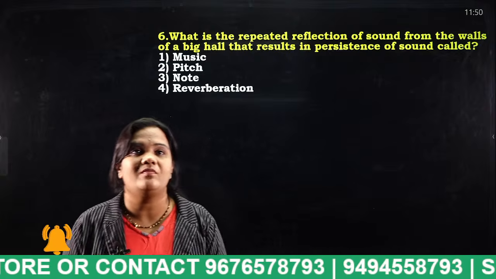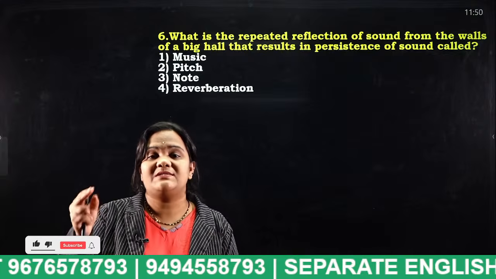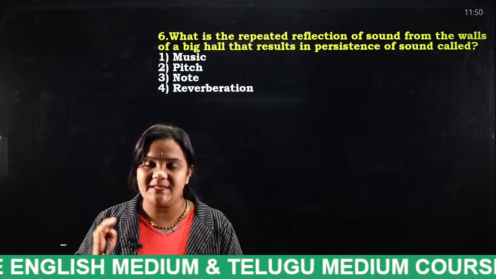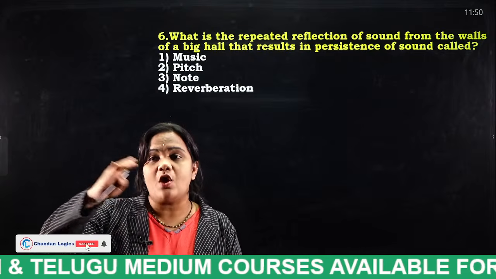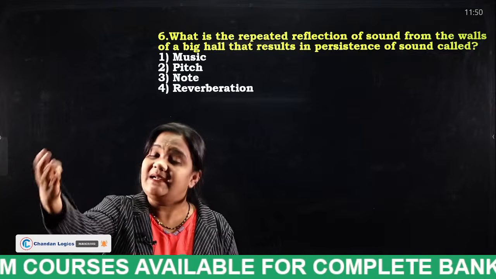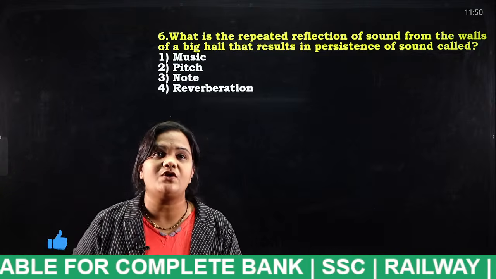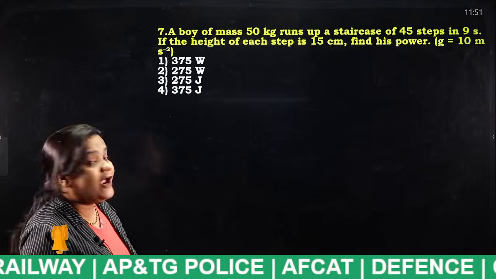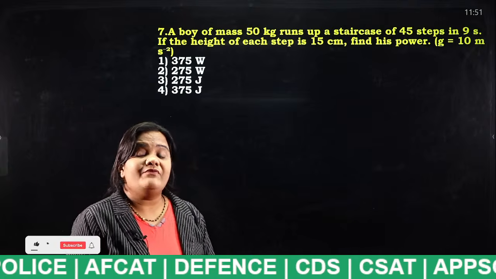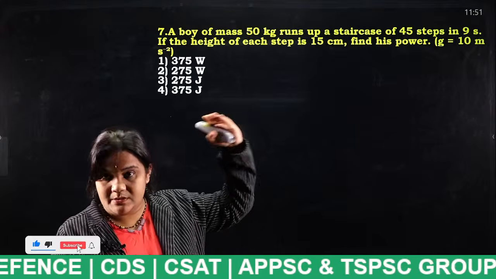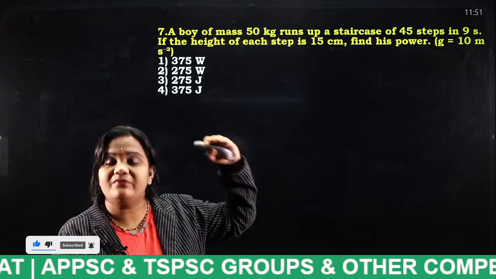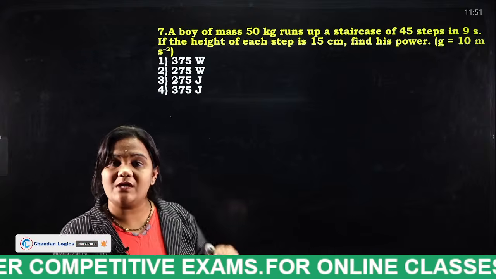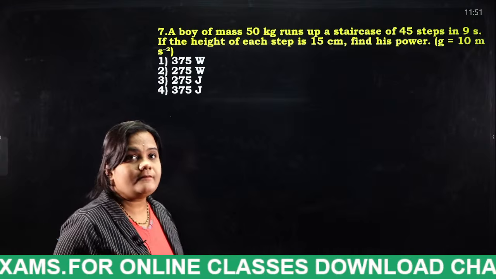Very good morning one and all. So the question is that a person is sitting in a big hall and he is shouting loudly. When he is shouting loudly, the sound is reflecting off the walls and striking him back. So that property of sound is known as, very good, reverberation. Okay, next. What do you mean by echo? When we are on a mountain and we shout something loudly, the same thing is heard back by us. So that is known as echo. That is different from reverberation.